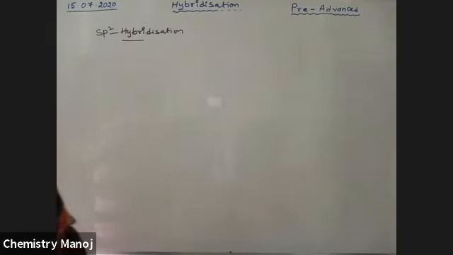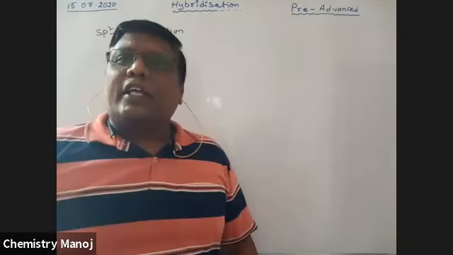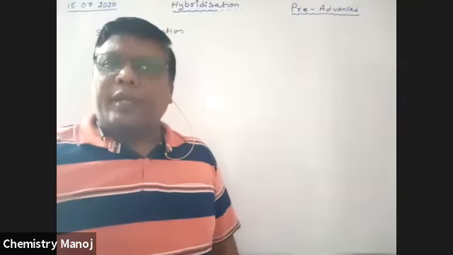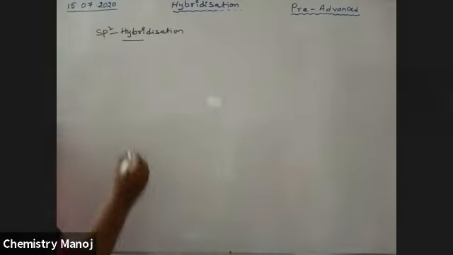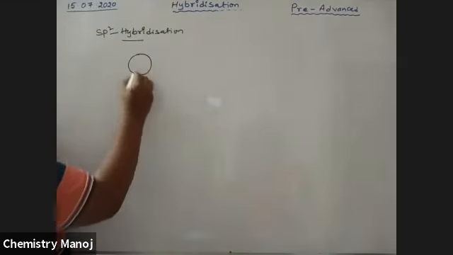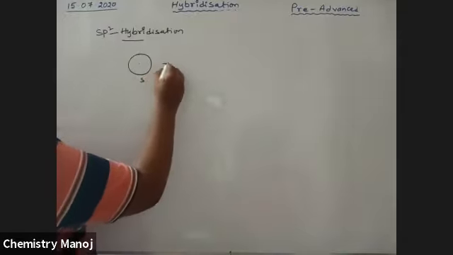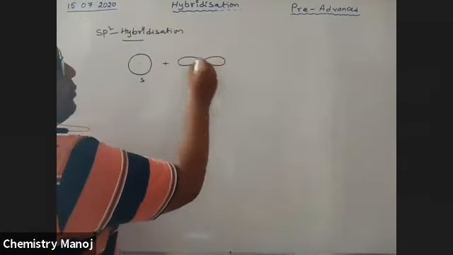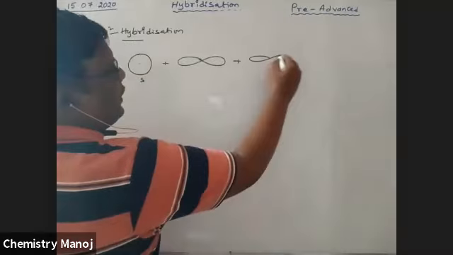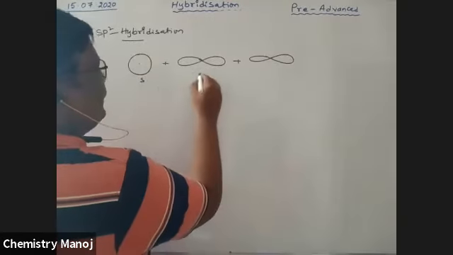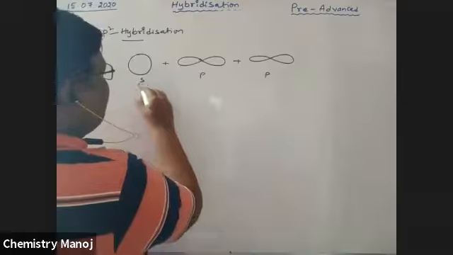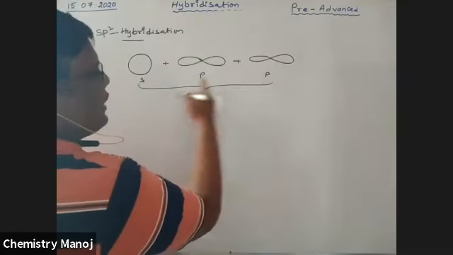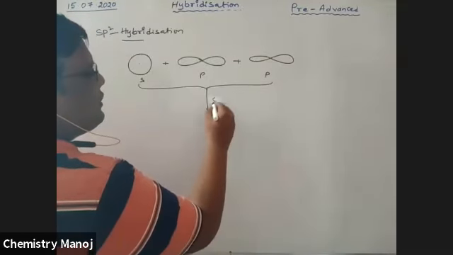It is the intermixing of one s orbital of the central atom, one p orbital and one more p orbital. A total of 3 orbitals undergo mixing, which is called sp2 hybridization. How many new orbitals will be produced? 3 orbitals are produced.